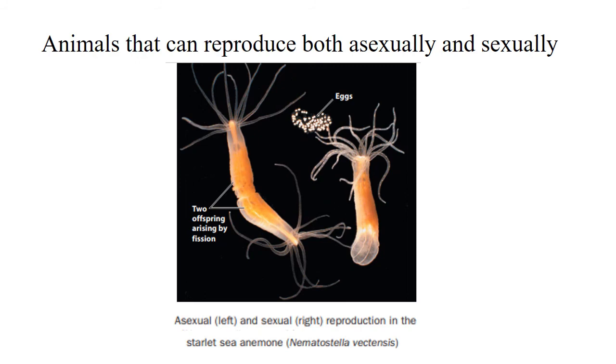There are some animals that can reproduce both sexually and asexually. Animals that can reproduce both sexually and asexually benefit from both modes. As you can see in the figure, of two sea anemones of the same species, the one on the left is reproducing asexually via fission, while the one on the right is releasing eggs. Many other marine invertebrates can also reproduce by both modes.